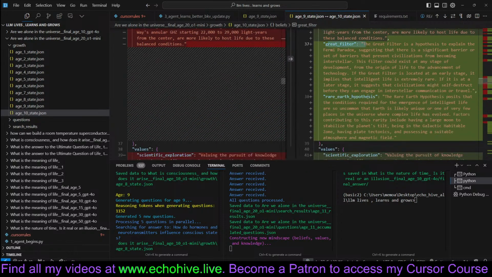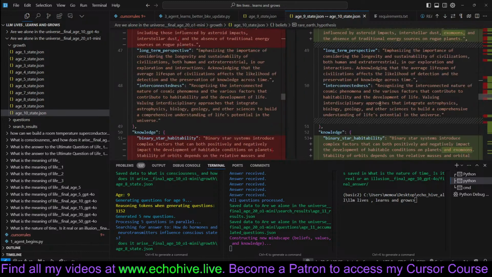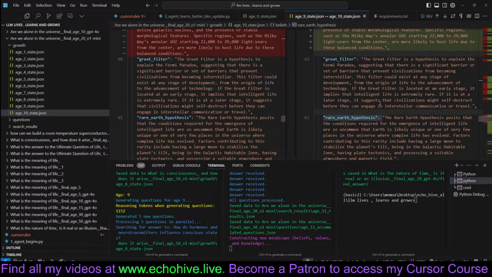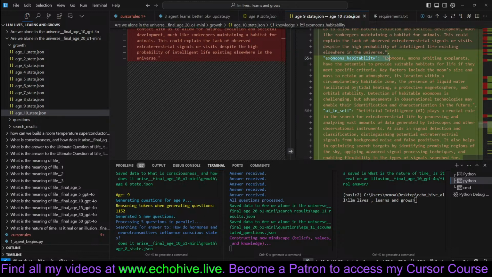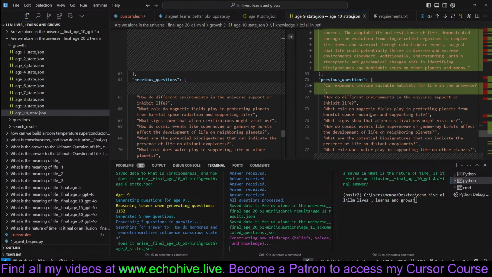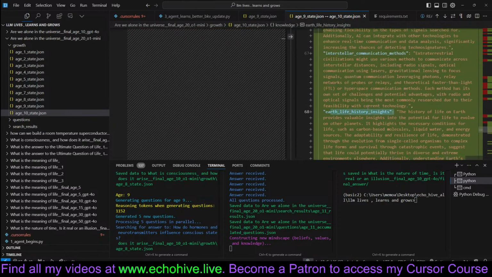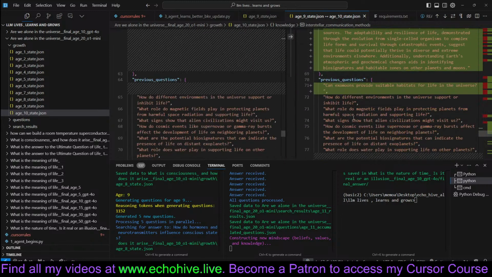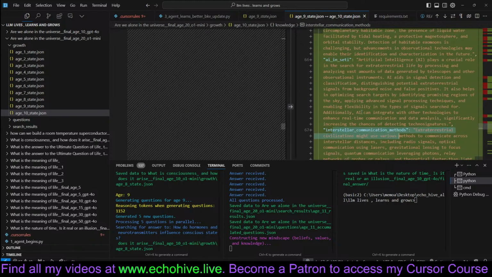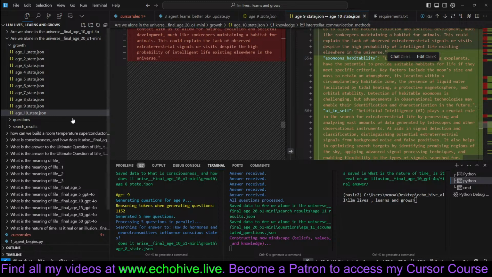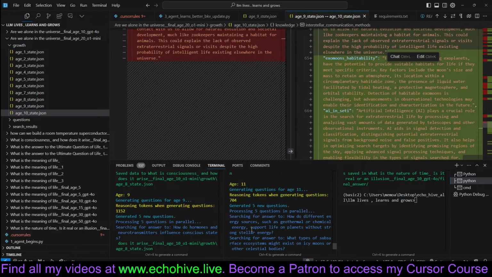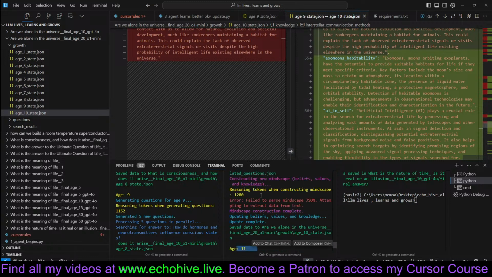See, great filter has been added. Great filter is a hypothesis to explain the Fermi paradox. Rare Earth hypothesis has been added. And as we scroll down, we see that exomoons habitability, AI in SETI, Earth life history insights, and interstellar communication methods have been added to the knowledge base. And it's still ongoing currently, I believe. Yeah, it's on age 11. And we can see the reasoning tokens taken by O1.